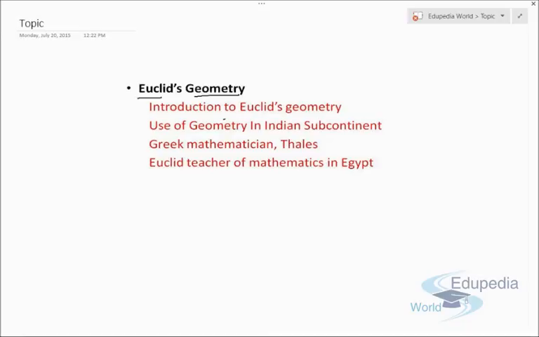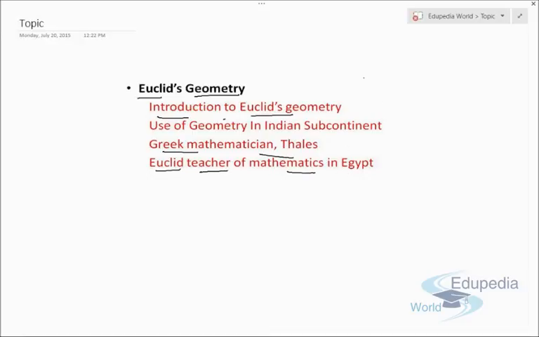So let's start. In this topic we'll discuss the introduction to Euclid's geometry, how geometry evolved, and from where. We know that the Egyptians built pyramids, and Indians built very well-cultured societies and civilizations. So how did they use geometry? Then we'll study how the Greek mathematician Thales first recognized the logical reasoning behind geometry. Then we'll discover a main personality behind the geometry postulates, that is Euclid, a teacher of mathematics in Egypt.